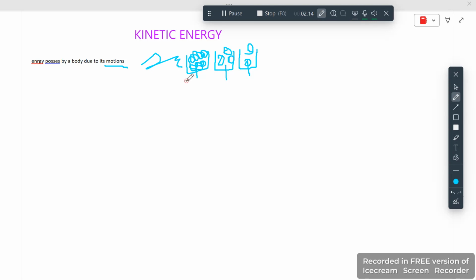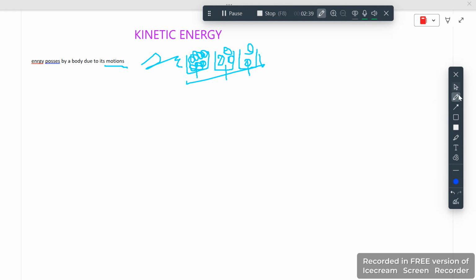So among these three, gas has more kinetic energy. I'm sure you might know why. Gas particles are not tightly packed and they have the ability to move, their particles move randomly, so that's why they possess more kinetic energy as compared to liquid and solid. So I hope you understand kinetic energy.